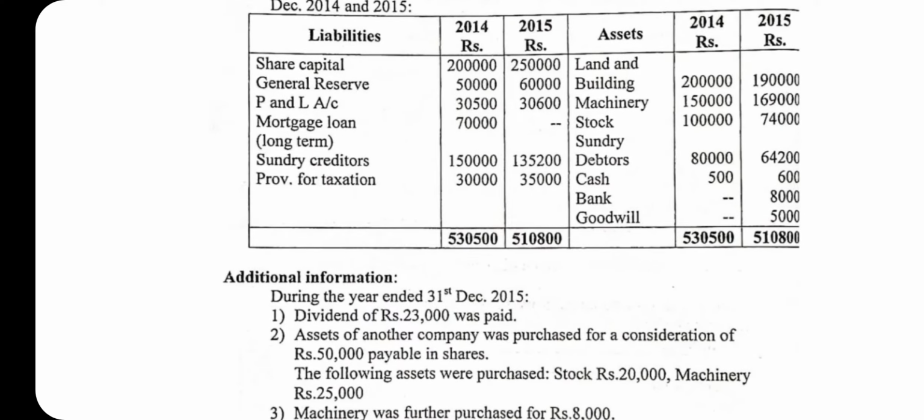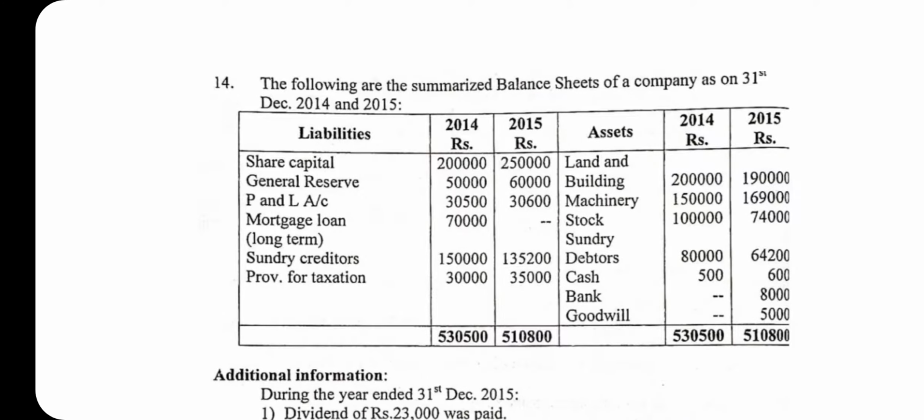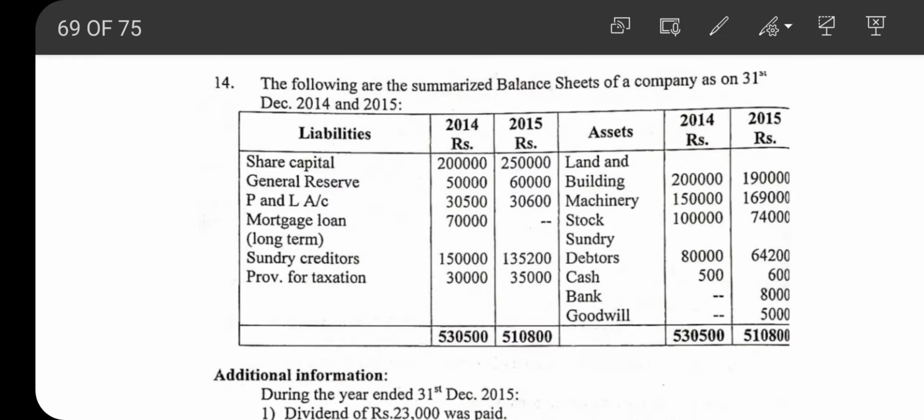So now we'll analyze each and every item of liabilities and assets. First we'll see the liabilities. Under that, the first item is share capital. The opening balance is 2 lakh and the closing balance is 2 lakh 50,000. So there is an increase of rupees 50,000 with respect to share capital.